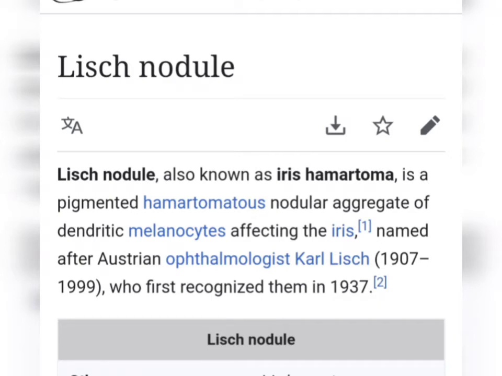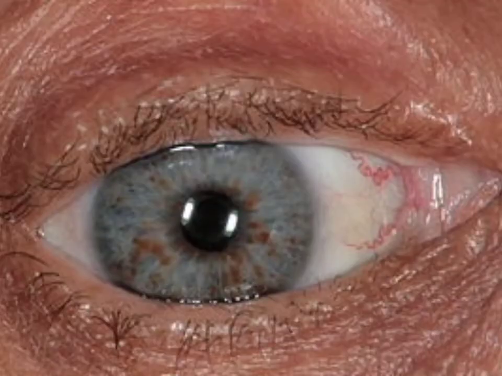Iris hamartomas are actually small pigmented structures. These are actually the collection of the dendritic melanocytes. So these are melanocytes, the pigment-filled cells, which have come together, forming this iris hamartoma, which is known as Lisch nodules. Don't worry, I will show you the picture in this video. Now this is the picture of Lisch nodules.